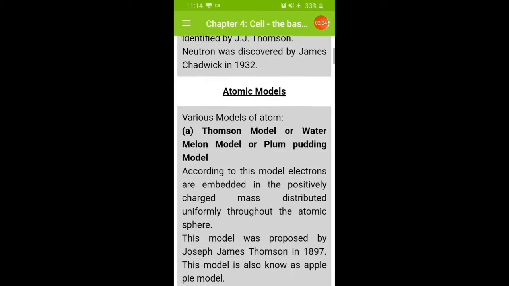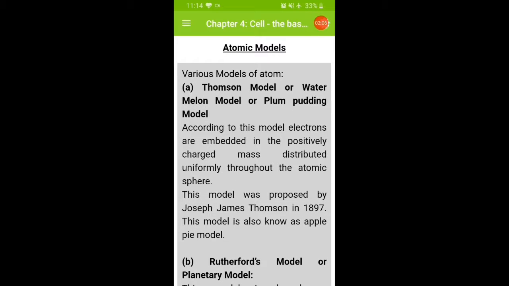Then atomic models, as we have discussed in our previous video presentation, the various models of atoms. In that, the Thomson model, or the watermelon model, or plum pudding model, we have also discussed, and I have given some video presentations on it that you might have seen. According to this model, electrons are embedded in a positively charged mass distributed uniformly throughout the atomic sphere.